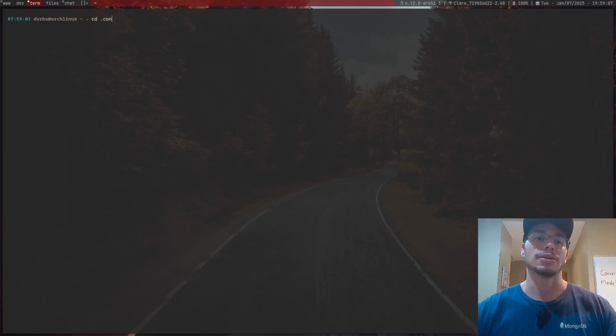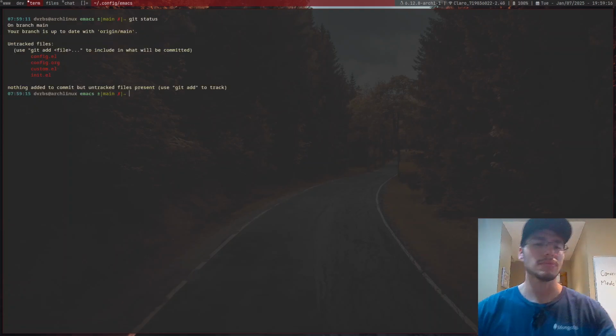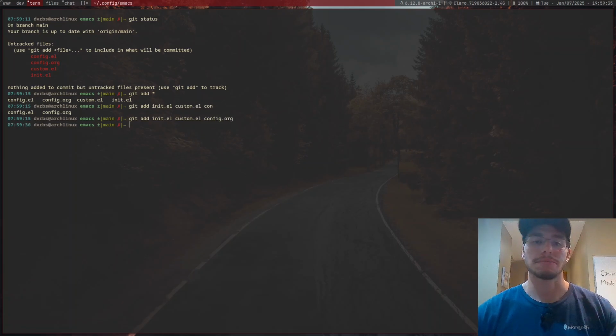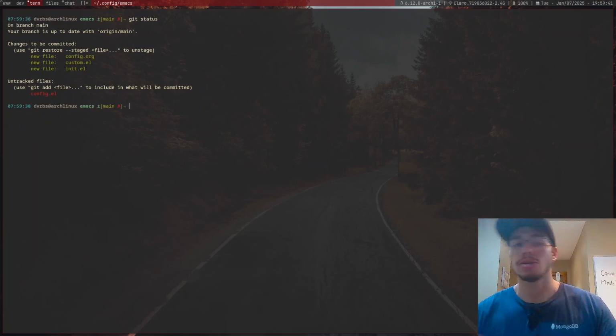Config, Emacs, there we go. Git status, amazing. Git add all. Actually, what I'm going to do is git add init.el, custom.el, and config.org, and that's it. Git status. These are all the things that we actually need. config.el does not need to be sent, it doesn't make any sense for me to have that.